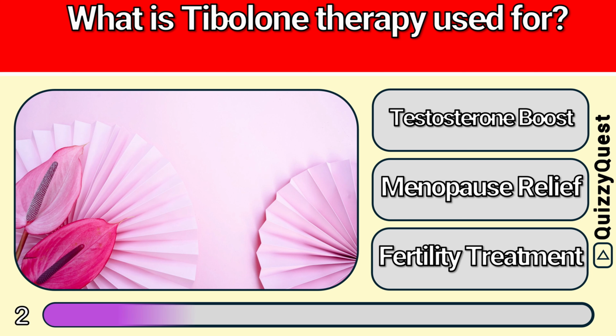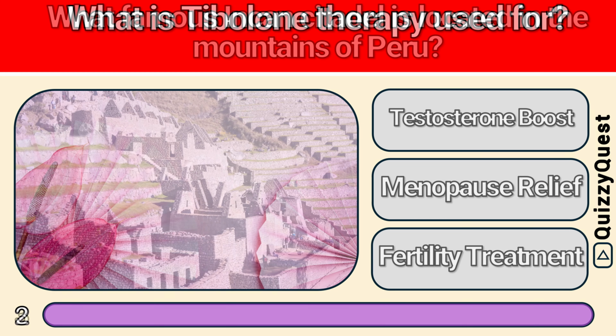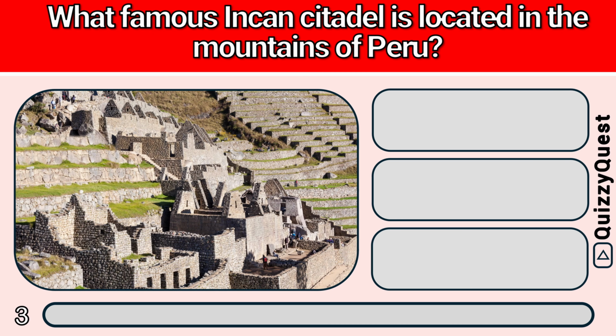Is it A. Testosterone boost, B. Menopause relief, or C. Fertility treatment? It is B. Menopause relief. What famous Incan citadel is located in the mountains of Peru?